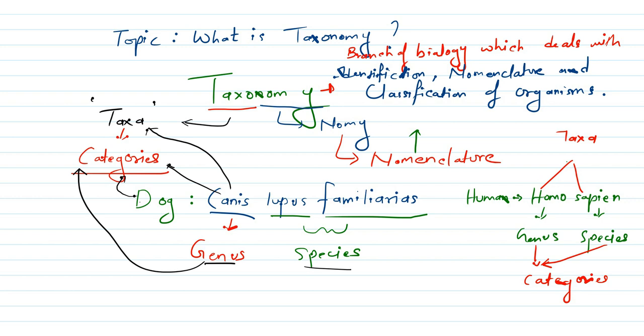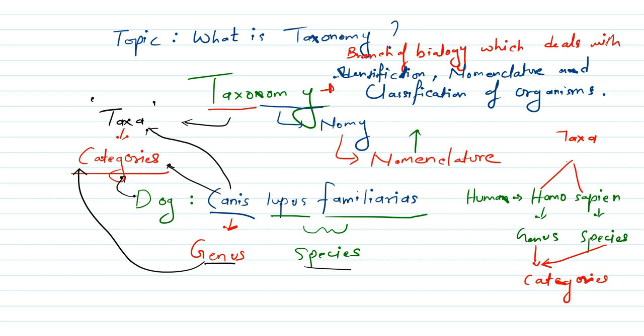Human, that is, we all belong to which particular genus, which particular species. So how is this possible? Reason being taxonomy. Because of taxonomy, today different organisms have been identified, they have been given names, and they have been classified into different groups, different levels, and this entire process is called taxonomy.